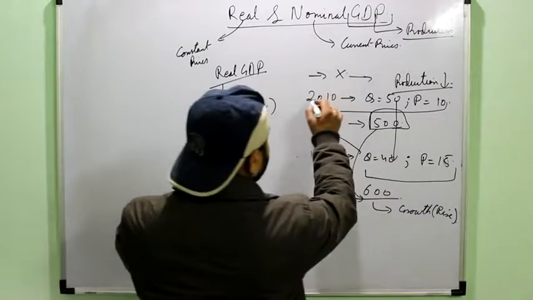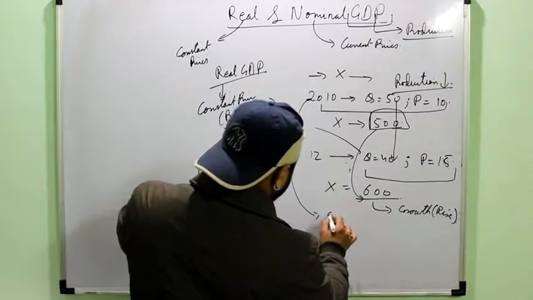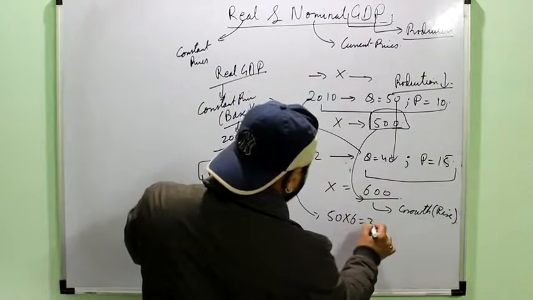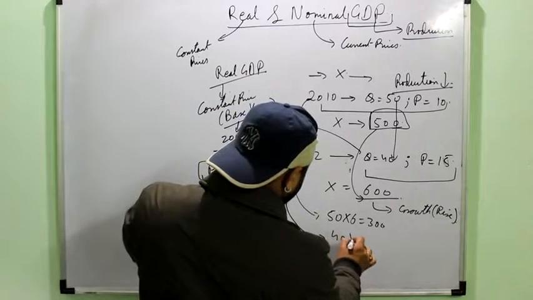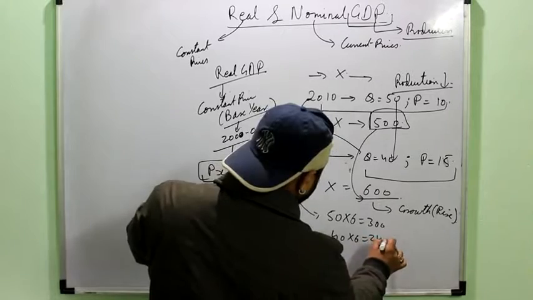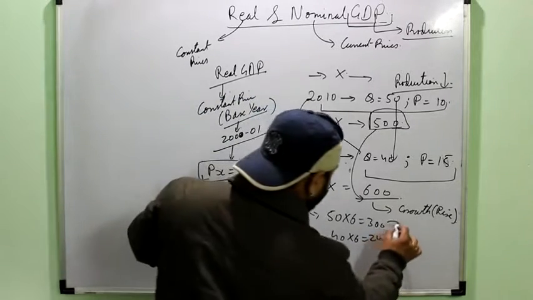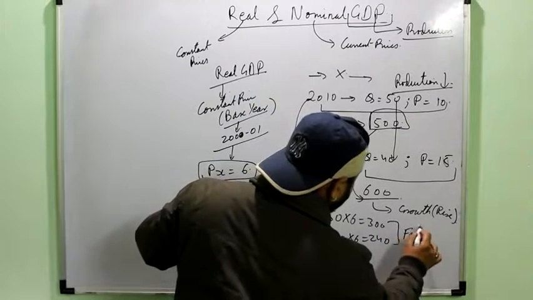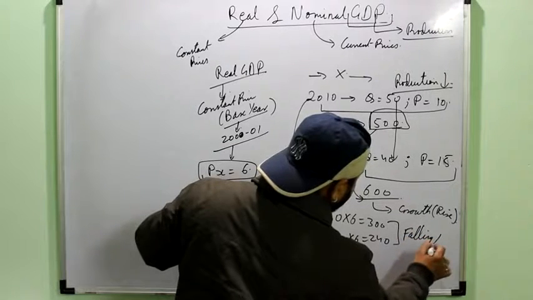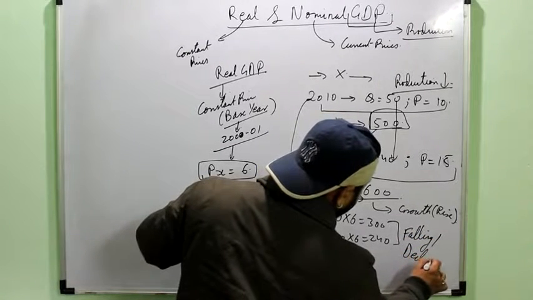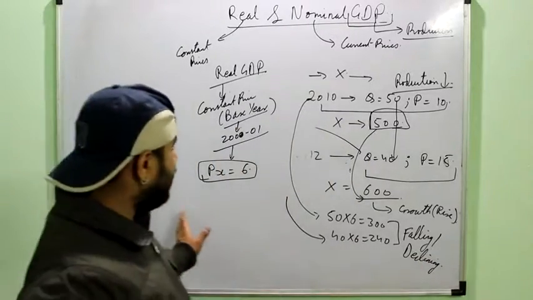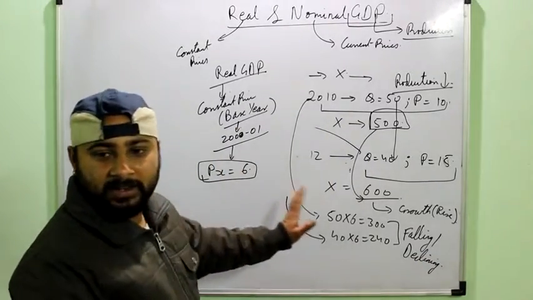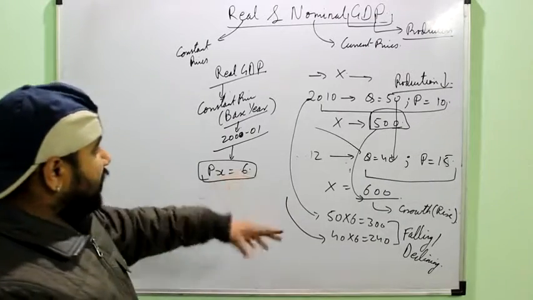It means that GDP for 2010 will be 50 into 6, that is 300, and for 2012 it will be 40 into 6, that will be 240. So now I get the correct picture that the economic growth is declining, or the economy is moving backwards. Right? This is the difference between real and nominal GDP. This is how it is calculated.